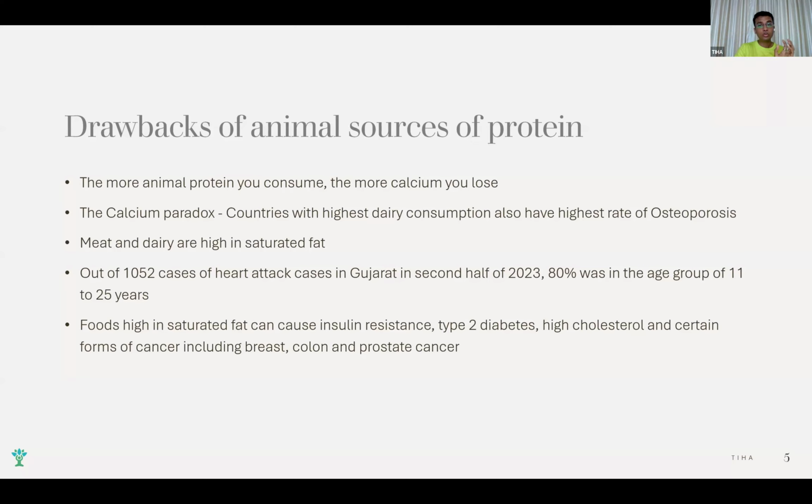Because of saturated fat, there is something called bile that is produced by our liver to digest that fat, which in itself is a carcinogen. So if you eat a lot of animal protein, a lot of bile will be produced, which can increase the incidence of breast cancer, colon and prostate cancer, which is so common in India these days. And again there is the link between dairy, meat, and cancer because consumption of these products is so high.